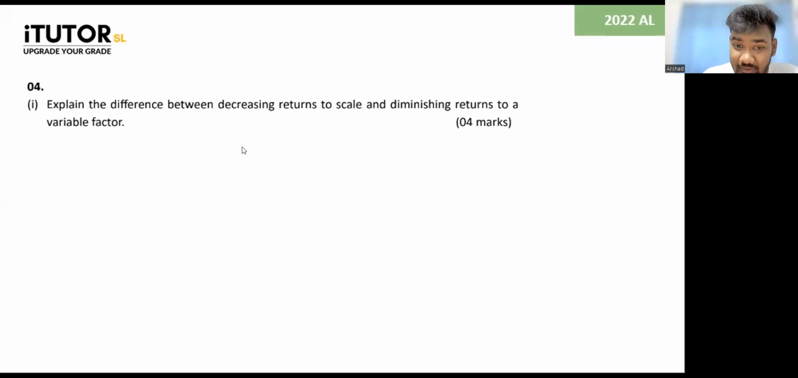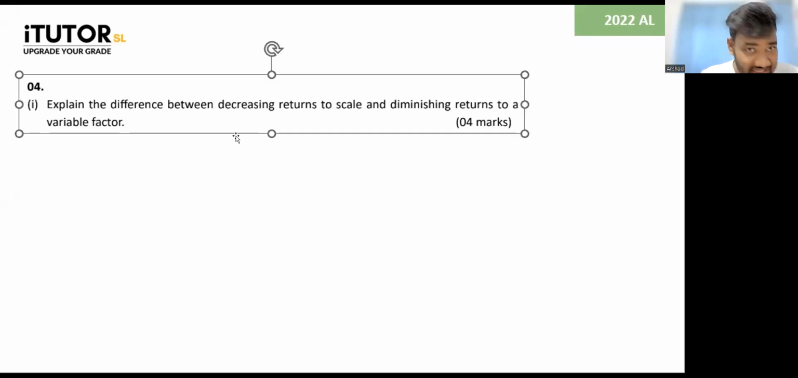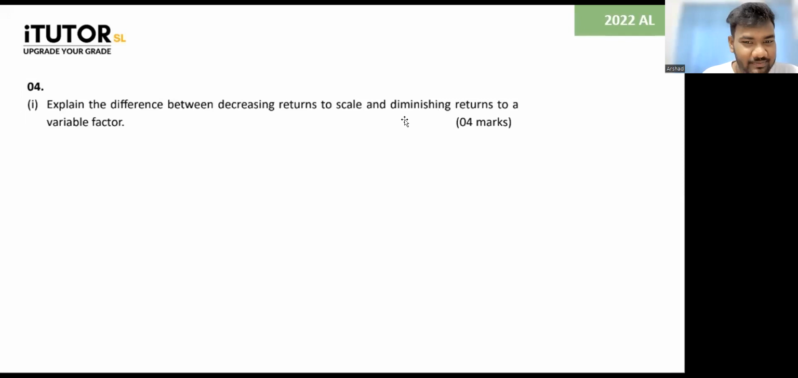Explain the difference between decreasing returns to scale and diminishing returns to a variable factor. Now, don't get scared when they give you diminishing returns to a variable factor. They're simply asking to explain the difference between decreasing returns to scale and the law of diminishing returns, which is the second stage. Can you handle something like that? Say, what is decreasing returns to scale? What is diminishing returns?